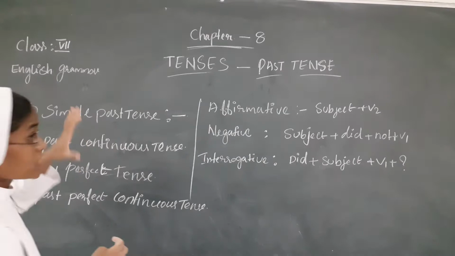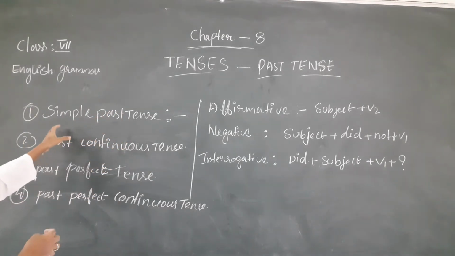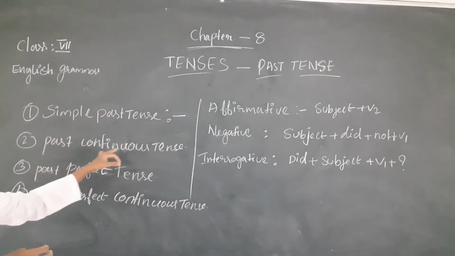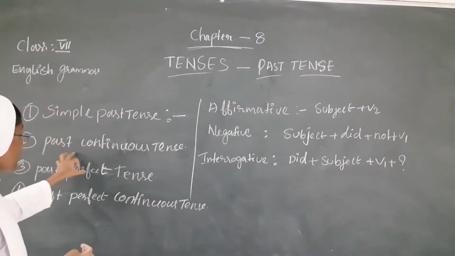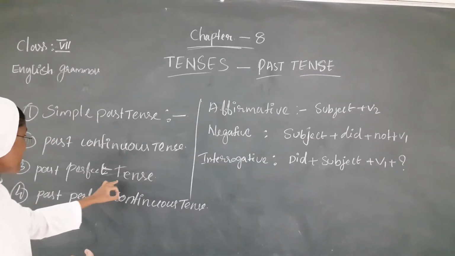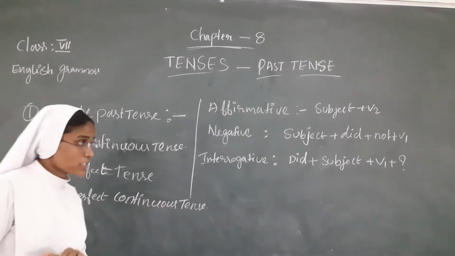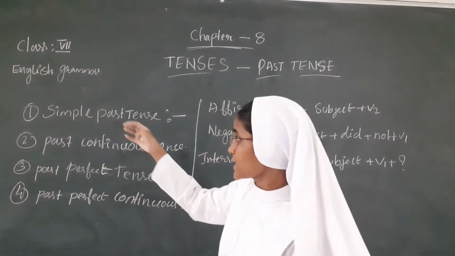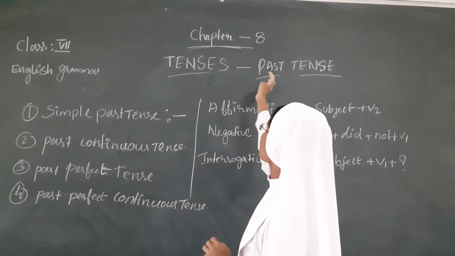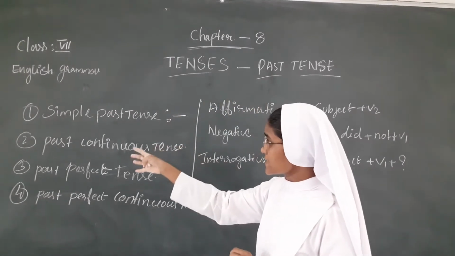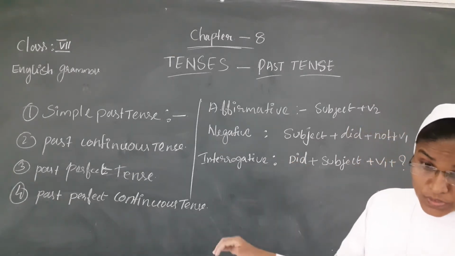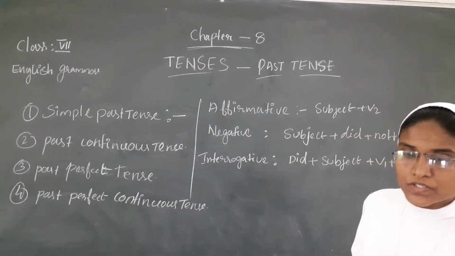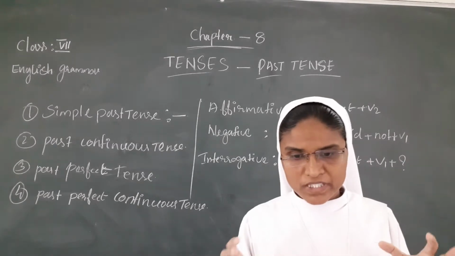The past tense is divided into four: simple past tense, past continuous tense, past perfect tense, and past perfect continuous tense. Okay, these are the four. The simple past tense is formed in the following way.